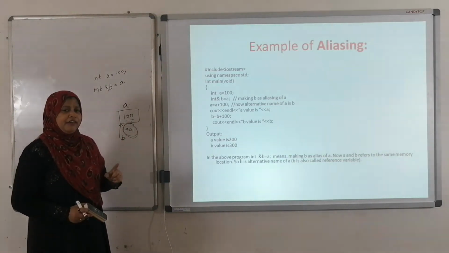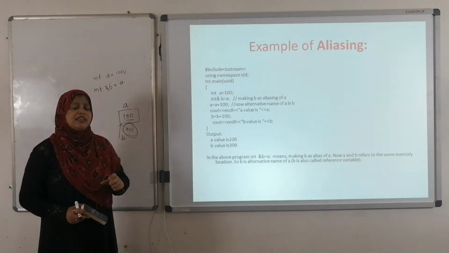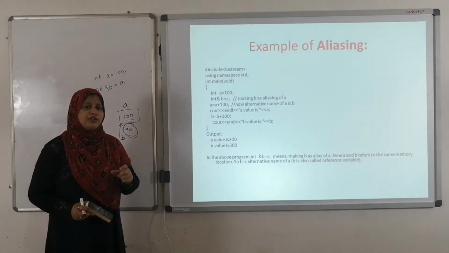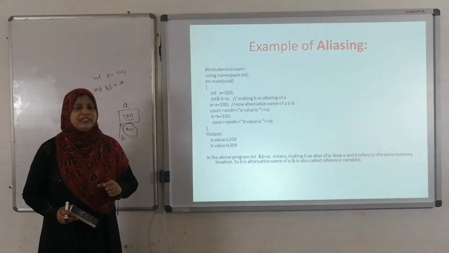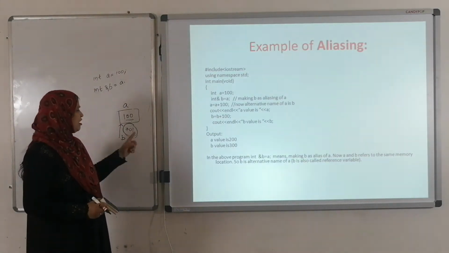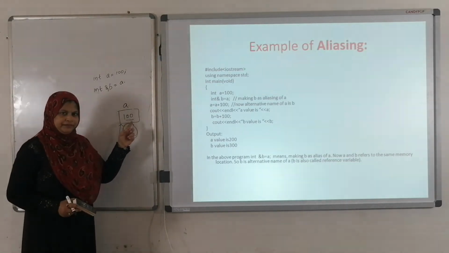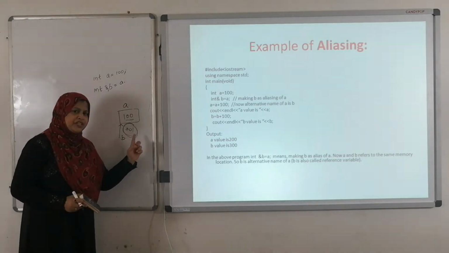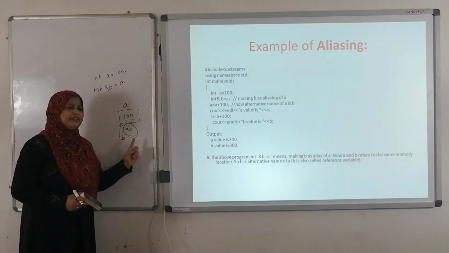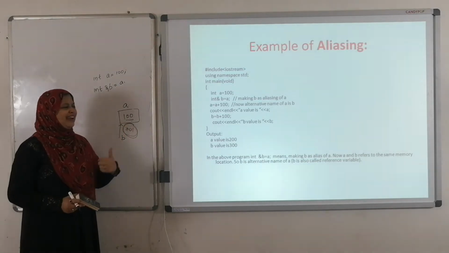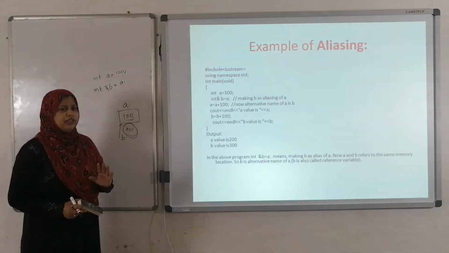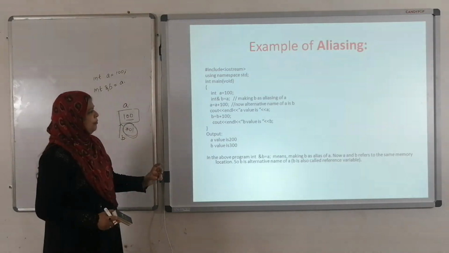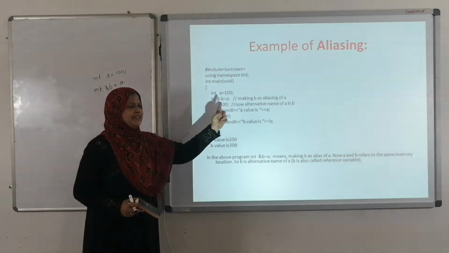Now what is the value of a? Value of a means whatever the value is present in that particular memory location is going to be the value of a. What is the value of a? Value of a is 100. Right? Now what is the value of b? B is also pointing to the same memory location, that is 701. That's the reason b is also 100. Right? Up to here value of a is 100, value of b is 100. Now I am going to perform a equals to a plus 100.